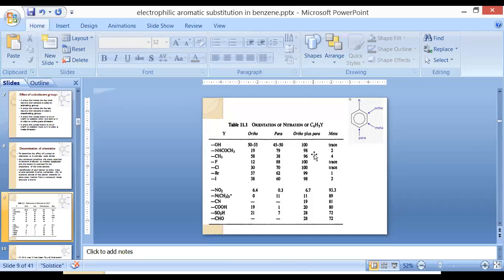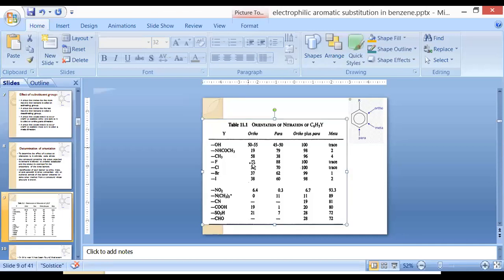Whereas the six compounds, that is nitro, dimethylamine, cyanide, acid, sulfonate, sulfurous acid and aldehyde, these substitutions are generally meta-directors, and the others are ortho-para as well as ortho and para-directors. So you have to learn this table by heart: which functional groups are ortho-director, which are para-director, which are ortho and para-director both, and which functional groups generally or specifically act as meta-director.